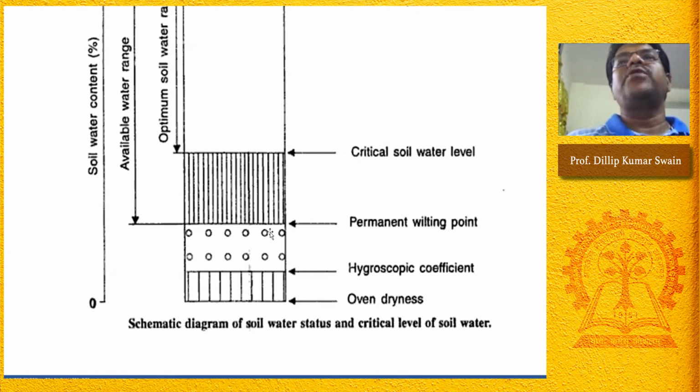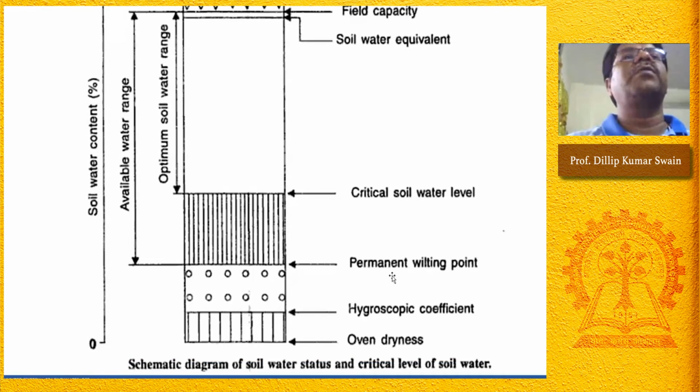The crop only goes to the permanent wilting point, minus 15 bar, and if you still keep it drying, the soil dries up. Then the point reaches where, if you give a humid atmosphere, the soil can absorb moisture, the hygroscopic coefficient. The soil water potential here is minus 31 bar, and at oven dryness it is minus 10,000 bar, where there is no moisture content in the soil. This in detail will be discussed when you go for irrigation water management in the other semesters.